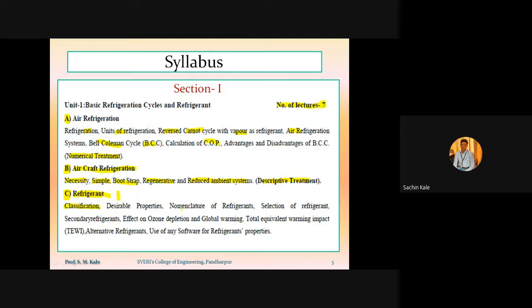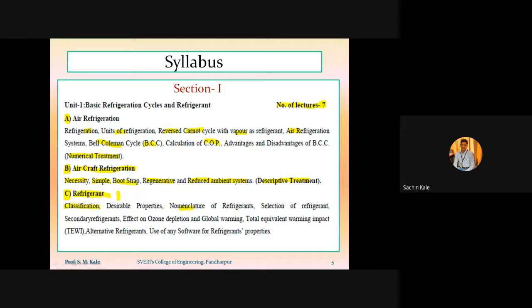Those are the various types of refrigerant, but the actual chemical name of that refrigerant is different. Whatever R11, R12, R22, R134A or R500 is, that is the nomenclature.